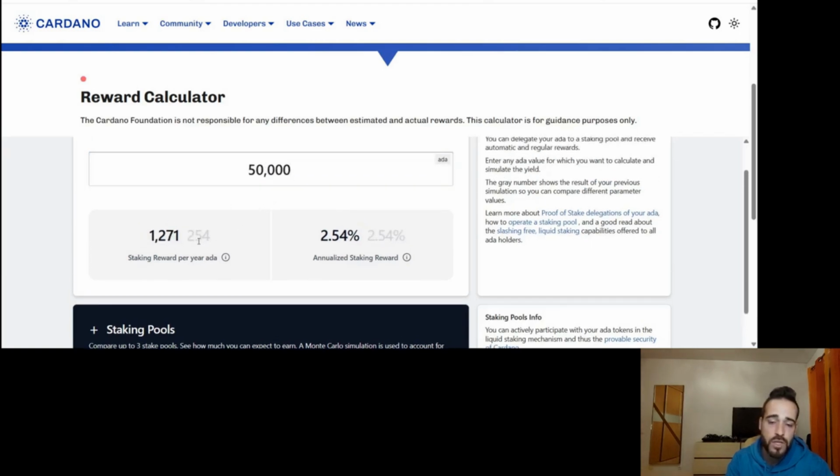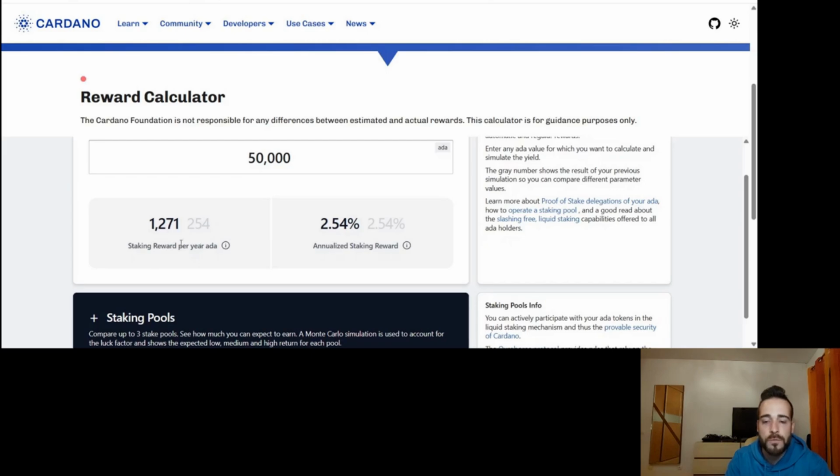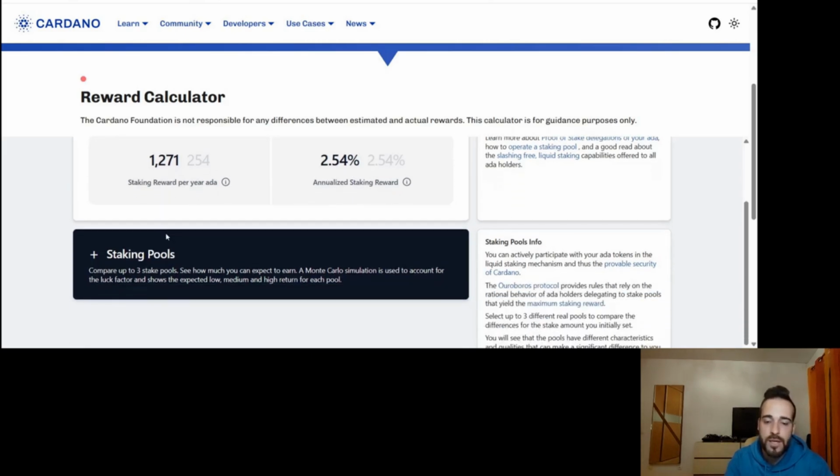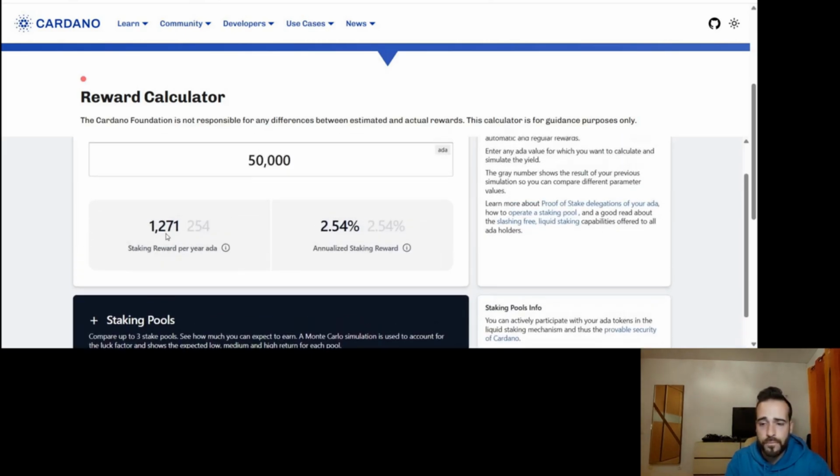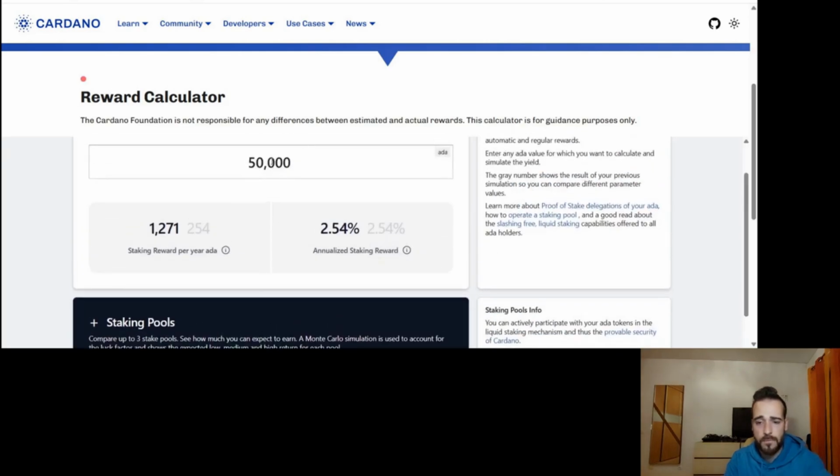As you see, the value changes. You can see here the previous value. Of course, the return doesn't change, but what you get per year in terms of ADA back does change. And then once we have this value, let's say we want to change it again. Let's say we have 100,000.